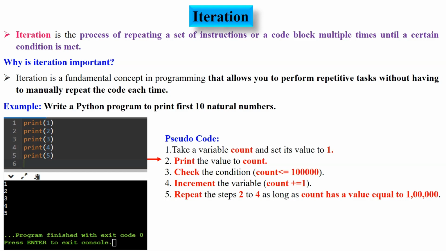Now see the pseudocode on the right side. Step 1. Take a variable count and set its value to 1. Step 2. Print the value of count. Step 3. Check the condition, count less than or equal to 1 lakh. Step 4. Increment the variable, count plus equals 1. Step 5. Repeat steps 2 to 4 as long as count has a value less than or equal to 1 lakh.